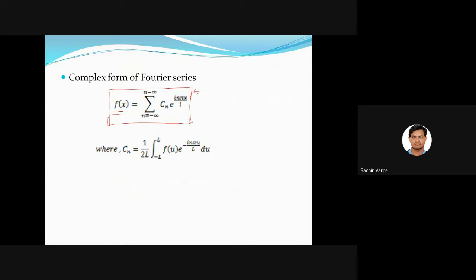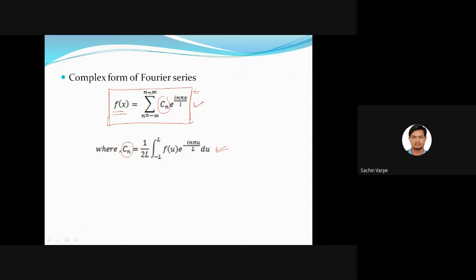The series runs from minus infinity to plus infinity of c_n e to the power i n pi x by l, where the value of c_n is 1 upon 2l integral from minus l to l of f(u) e to the power minus i n pi u by l du. Clear?